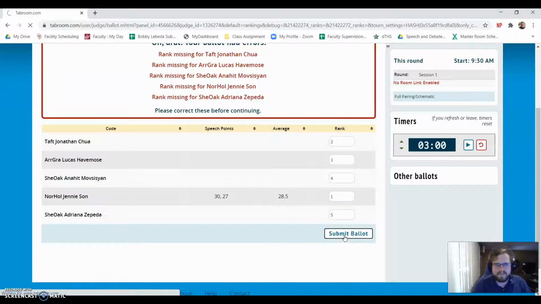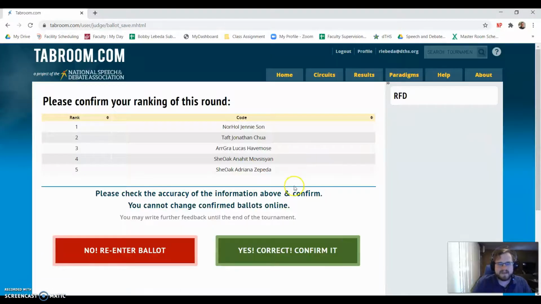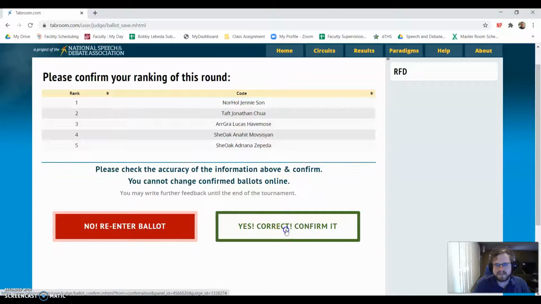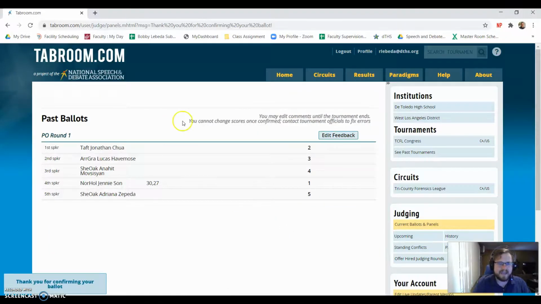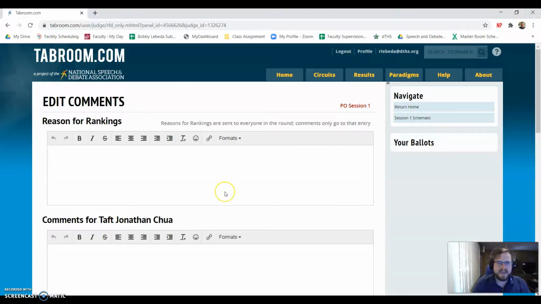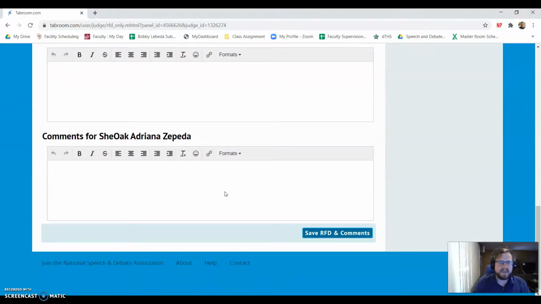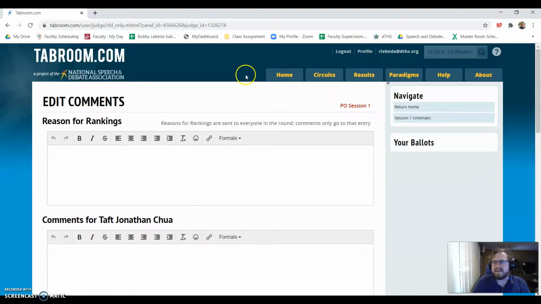So I submit my ballot. When I go to submit my ballot, it's going to say, is this correct? You want to double check and be like, yes, this is the order I want. Then you can click yes and confirm it. After that, you can see these are your rankings. Obviously, other people would have speeches. This is just for demonstration purposes, so you can see how it would show there. Later, if I wanted to go back and edit my feedback, I could do that again. I could go and give comments and save that.